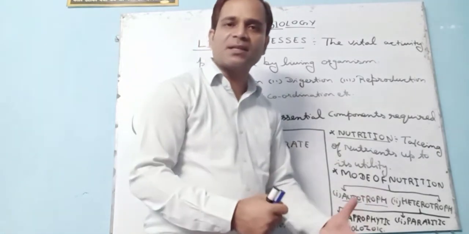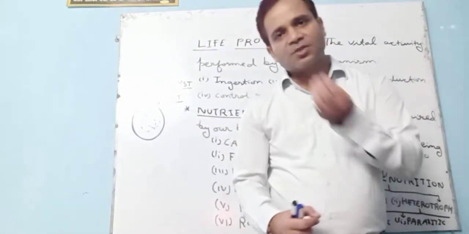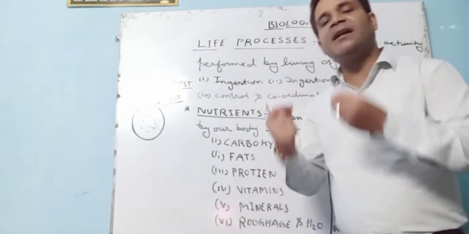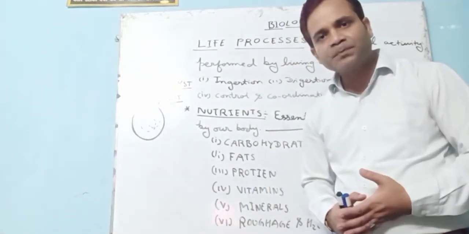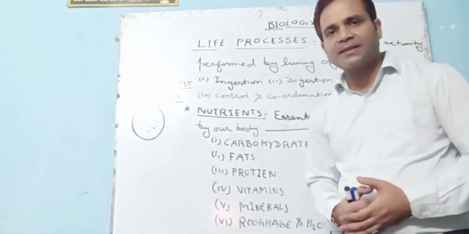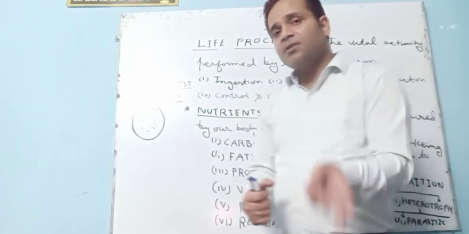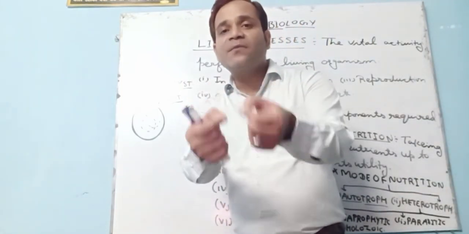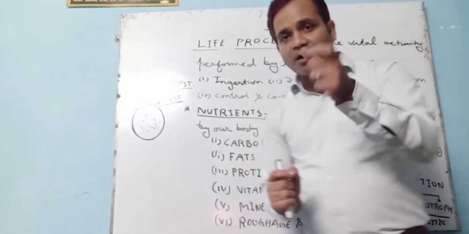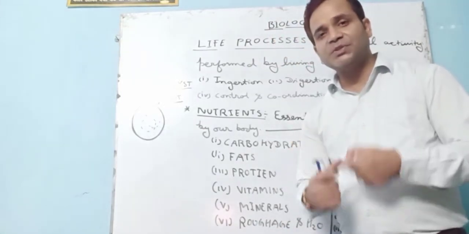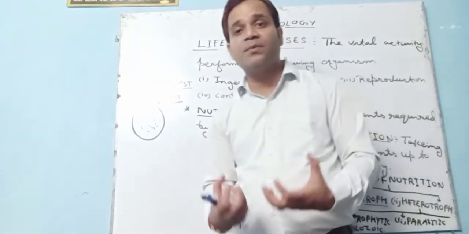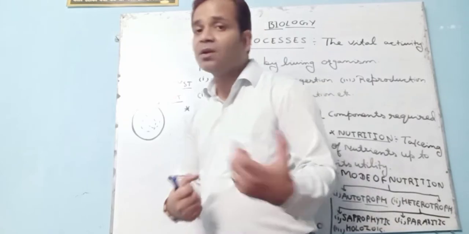Sapro means dead and phytic means to feed. It means those organisms which feed on dead or decomposed organic matter. Mushrooms and molds, I gave as examples. Parasitic: the organisms which derive their nourishment from other living organisms, from their host body cells. Mosquito, bedbug, leeches, tapeworm. Yes or no? These are parasitic.